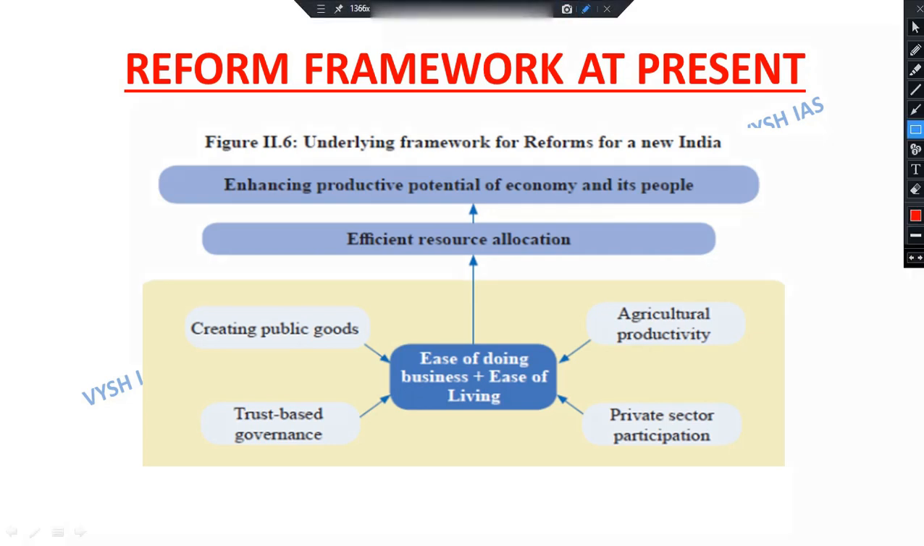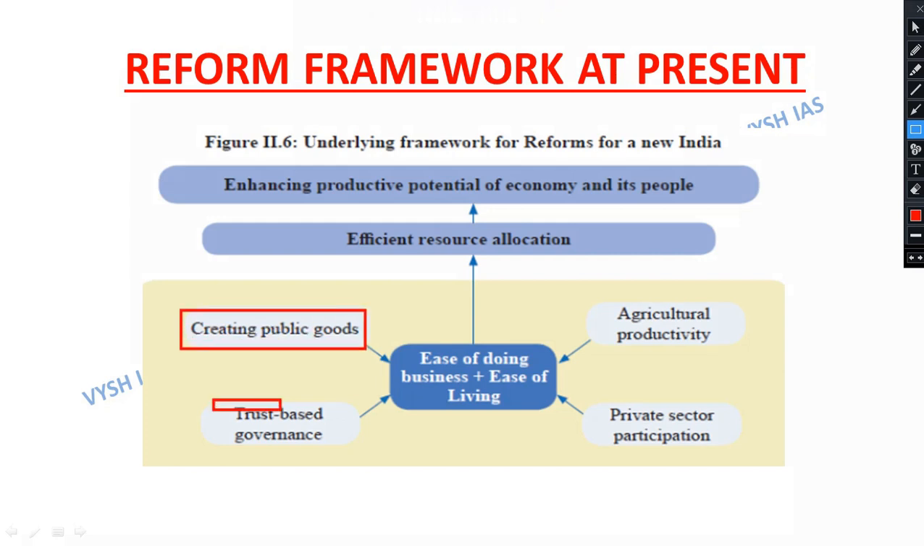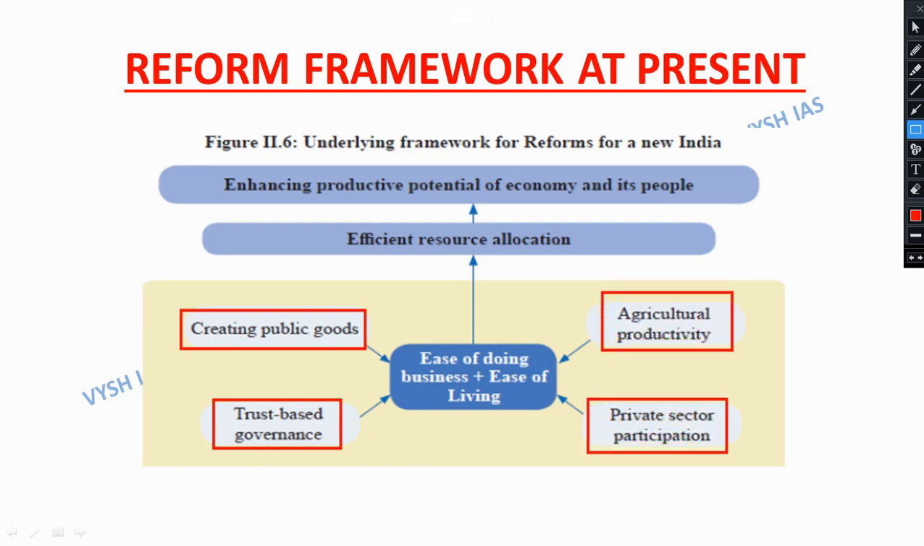That is, first one is creating public goods. The next is trust-based governance. Third is private sector participation, and fourth is agricultural productivity. So with the help of these principles, the government brings structural and governance reforms in order to improve the ease of doing business plus the ease of living.